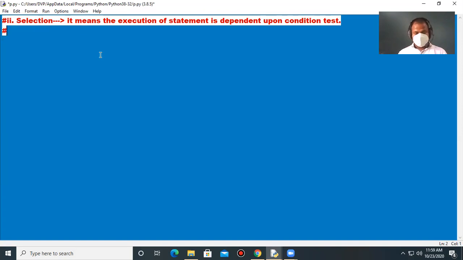Let me type a question for this: write a program to find the greater of two numbers. Suppose we have taken a equals 10 and b equals 5, and I write if a >= b colon.